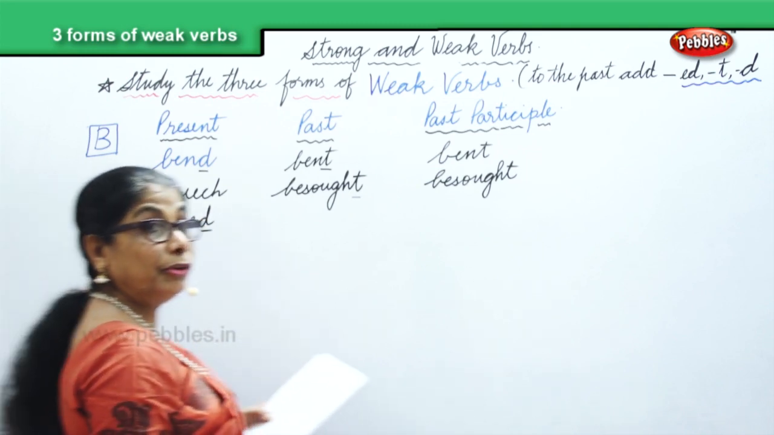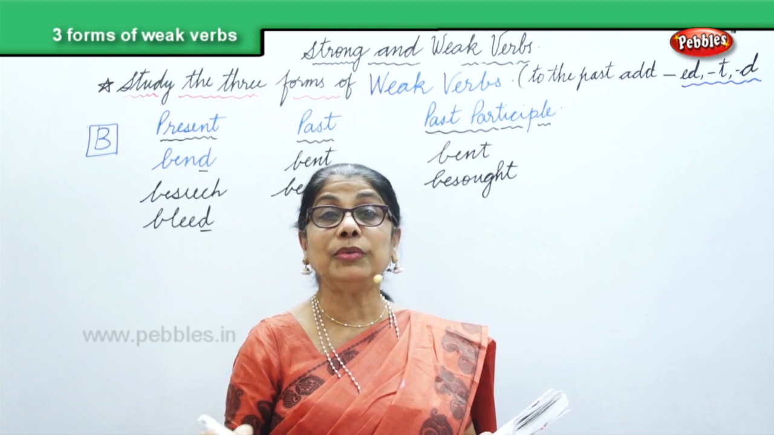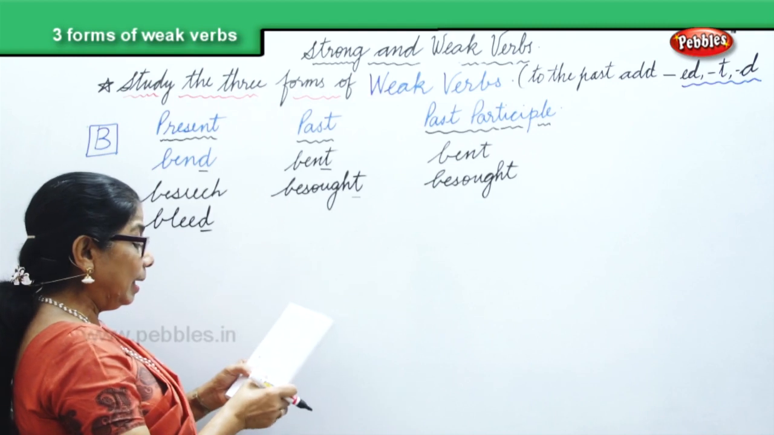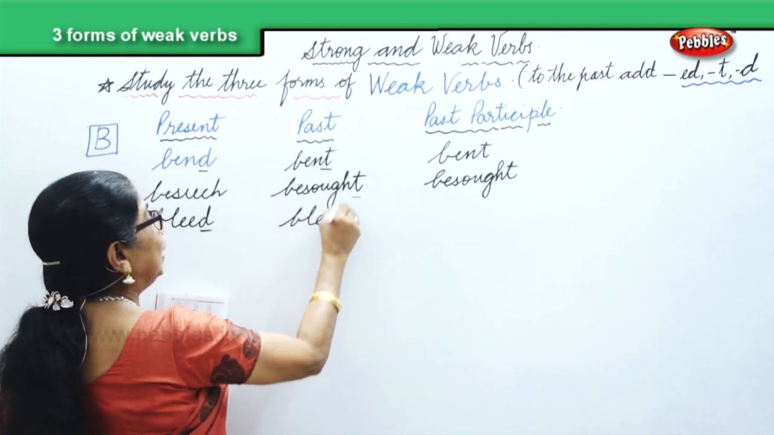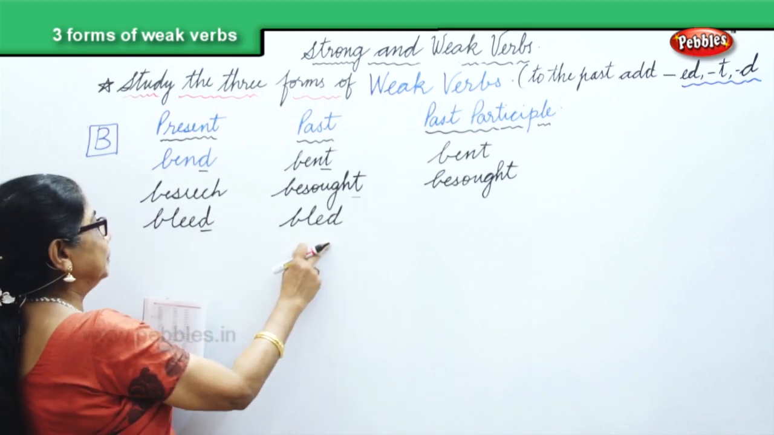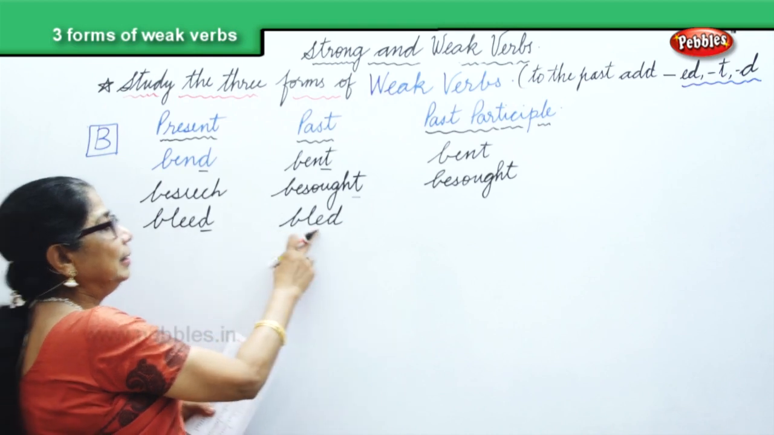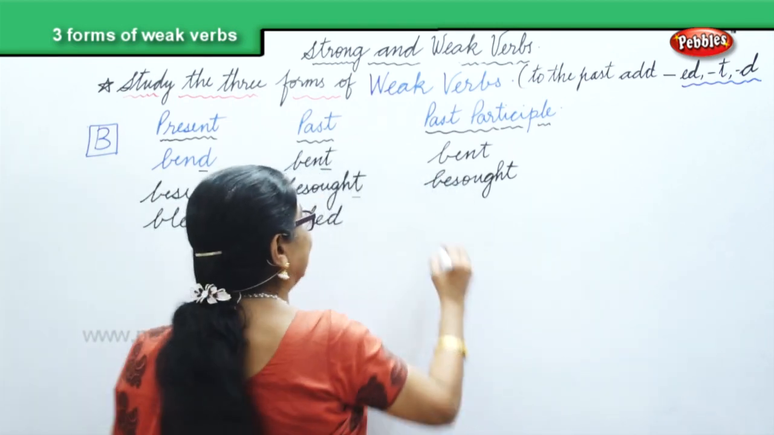Bleed. When you fall, you hurt yourself, blood comes. So we say bleed. And what happens in the end? Bled. Bleed, bled. You have double e, here you have only one e. In the past participle also bled.